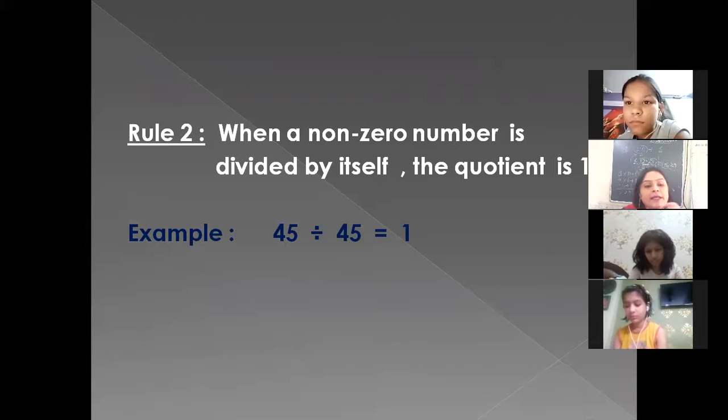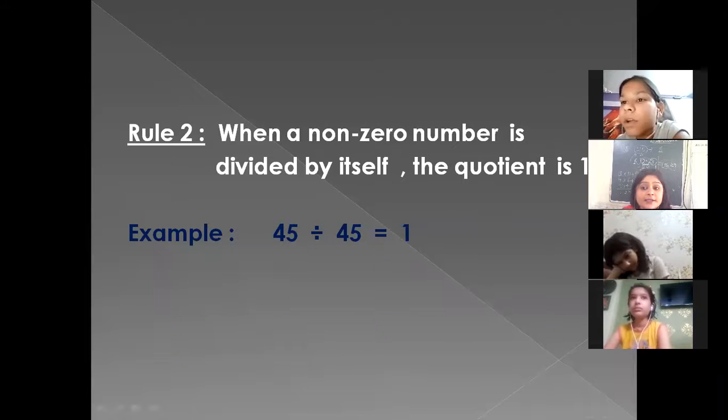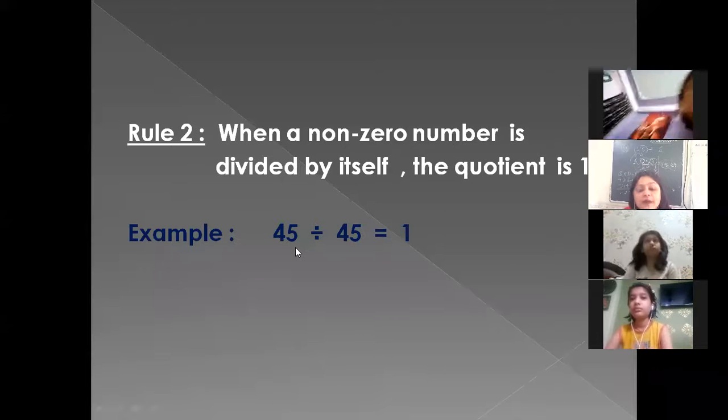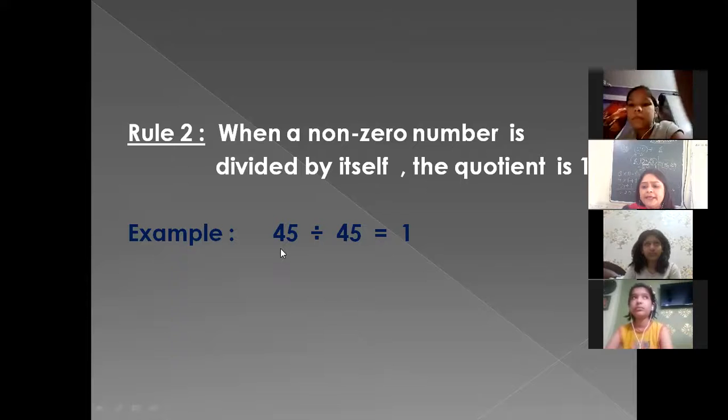The next one is the second rule. When a non-zero number, beta, no need to be confused by non-zero number: it means any number you can take, but it should not be zero. So when a non-zero number is divided by itself, you divide that number by the same number. What will be the quotient? Ma'am, 1. The quotient will be 1. One example is given here: when we divide 45 by 45, any number by itself, our answer will be 1.